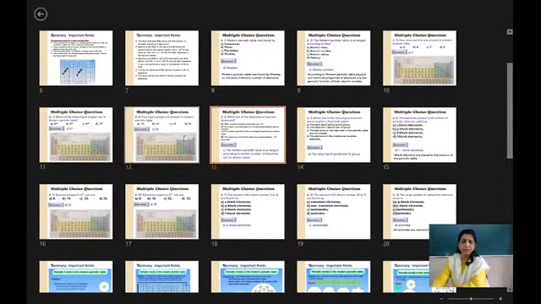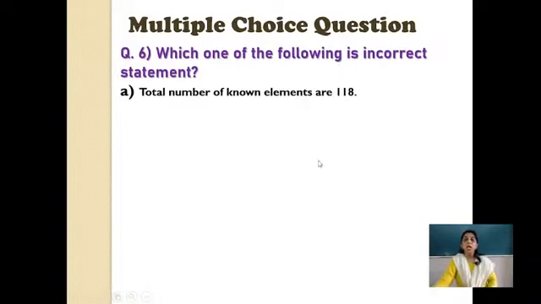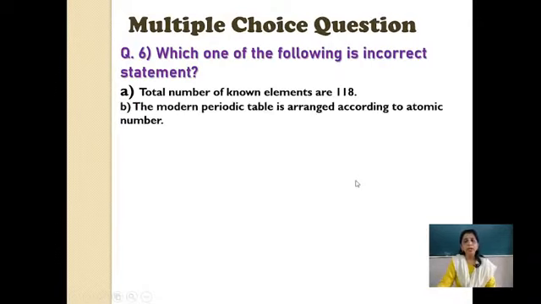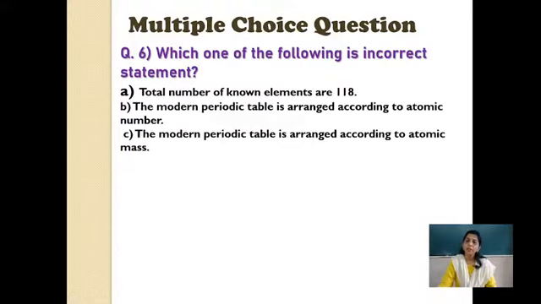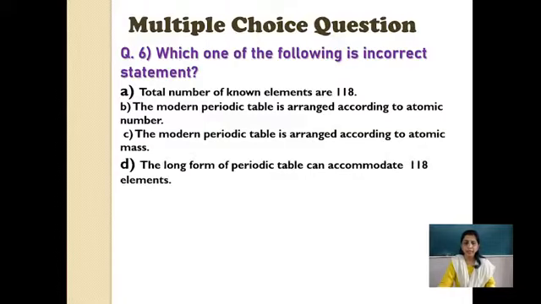Oh, I'm sorry, just a minute. Total number of known elements are 118. The modern periodic table is arranged according to atomic number. The modern periodic table is arranged according to atomic mass. The long form of periodic table can accommodate 118 elements. Okay, so the 4 sentences are given to you. Try to find out which is the incorrect one. Total number of known elements are 118. Okay, so let us go with the solution directly.